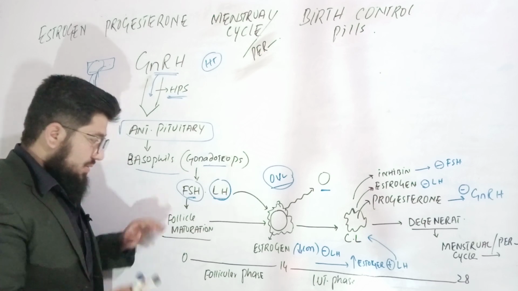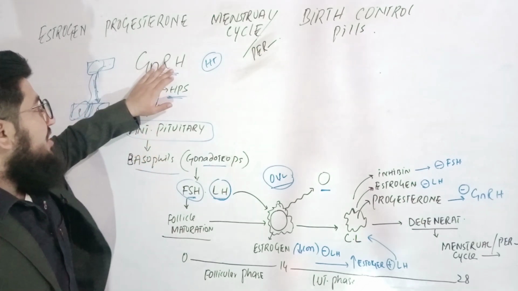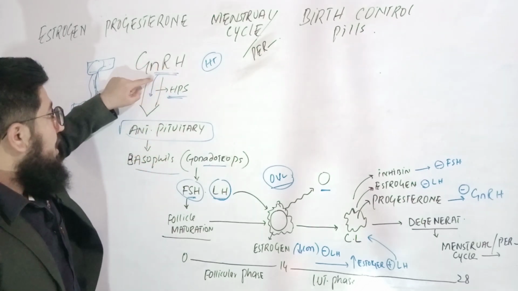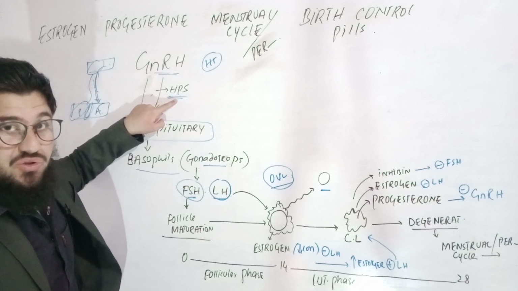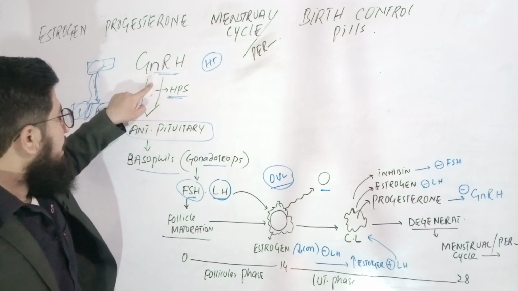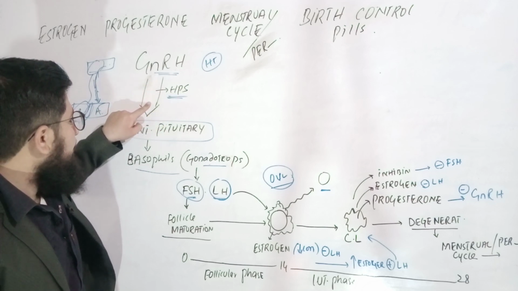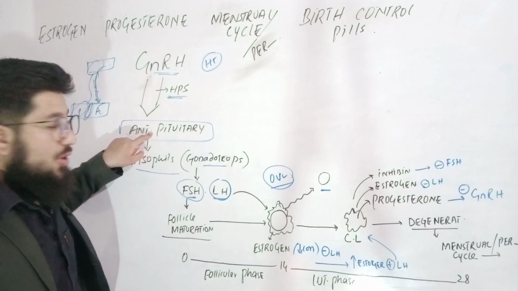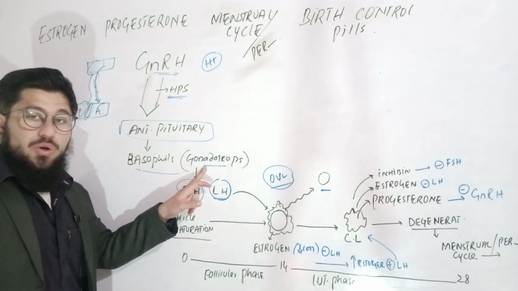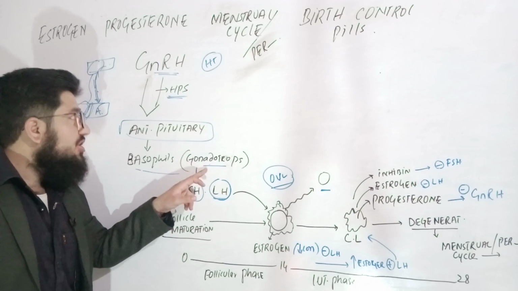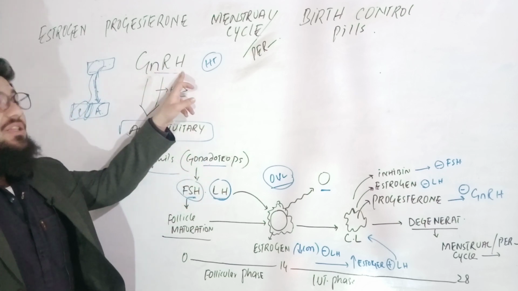So what happened? Simple. First of all, the signal was given by the gonadotropin releasing hormone, which traveled via the hypophyseal portal system to the anterior pituitary, where it stimulated the basophil cells, the gonadotropes.